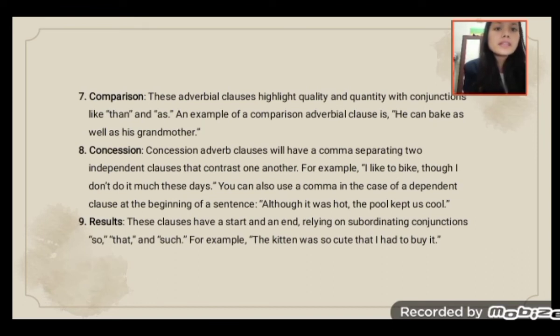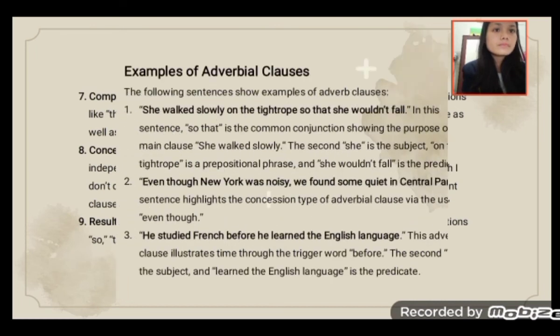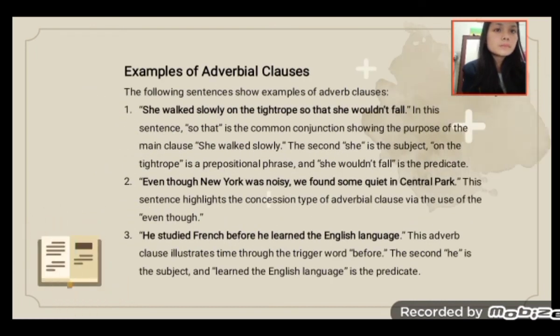Result. These clauses have a cause and effect, relying on the conjunctions so, that, and such. For example, the kitten was so cute that I had to buy it. Examples of adverbial clauses. The following sentences show examples of adverb clauses.